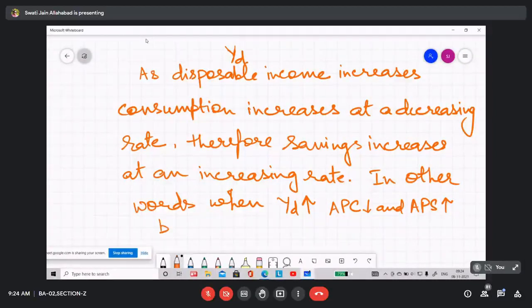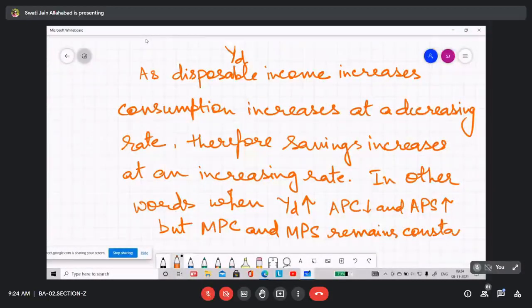But MPC and MPS remain constant. So this was proposed in the theory, but actually with the real data, maybe we will not be able to find the same relationship. And remember, the Keynesian consumption function is related to the short run.